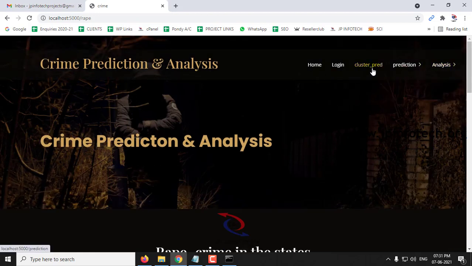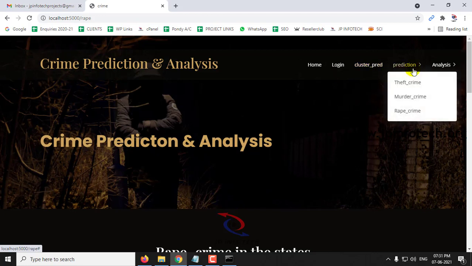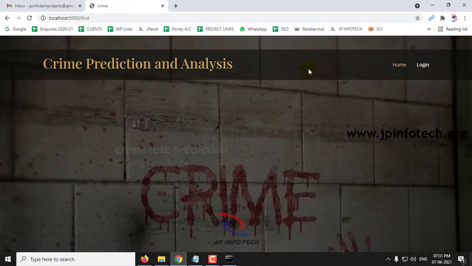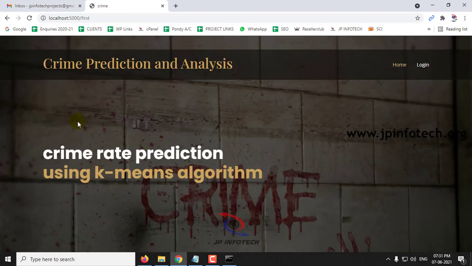So till now we have seen the k-means clustering prediction and future prediction, and also the analysis of it. So this is all about the project, crime rate prediction analysis using the k-means clustering algorithm.